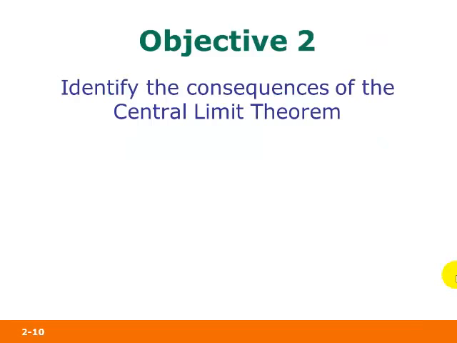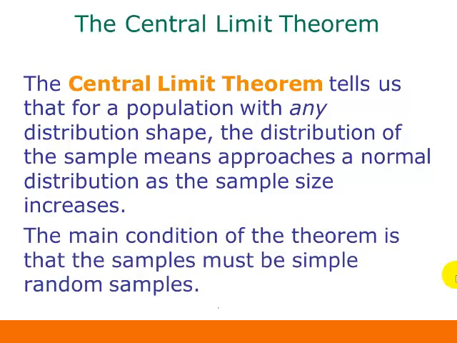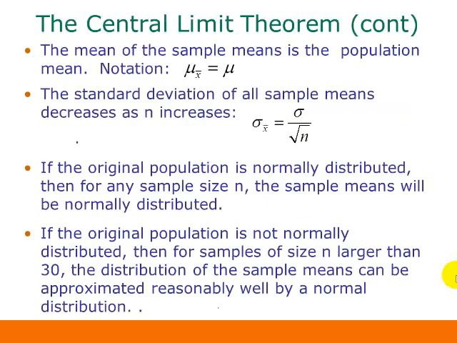Objective 2 is to identify the consequences of the central limit theorem. So the central limit theorem tells us that for a population with any distribution shape, the distribution of the sample means approaches a normal distribution as the sample size increases. The main condition of this theorem is that the samples have to be simple random samples. So here's some points from the central limit theorem.